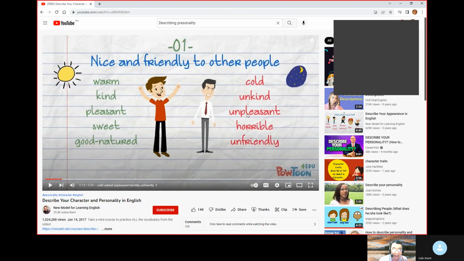And then on the right side, written in red, are all those negative personalities, such as, can you read this one, V? Say cold. Then we have unkind. Can you read it? Unkind.